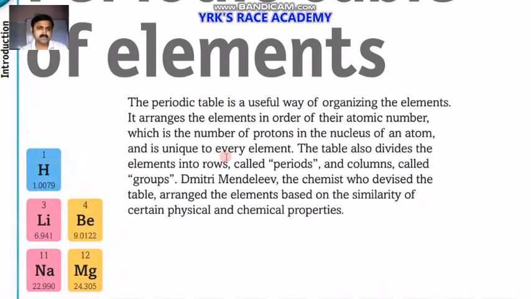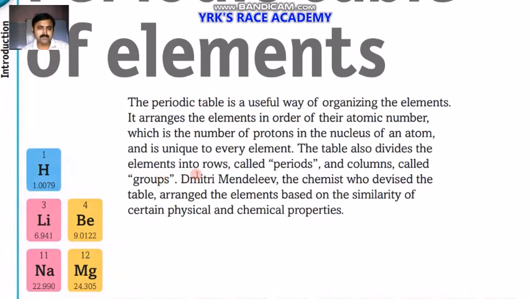Atomic number is the number of protons in the nucleus of an atom, and it is unique to every element. From element to element, the number of electrons changes, and that's why the properties also change. The table also divides the elements into rows, which are called periods, and columns, which are called groups.